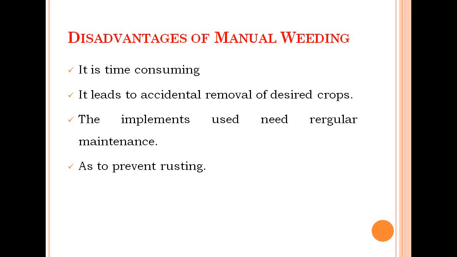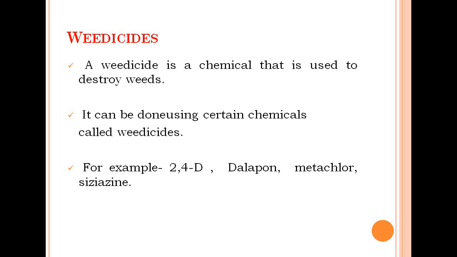The third is the implements used such as trowel, harrow, hoe that I have shown you in the earlier slides. These are made of iron, and we note that when iron is exposed to air and water for a long period, it gets rusted. So they need regular maintenance to prevent rusting. These are some of the disadvantages of manual weeding that provoke us to go to another way of weeding. So the other method of weeding is weedicides.